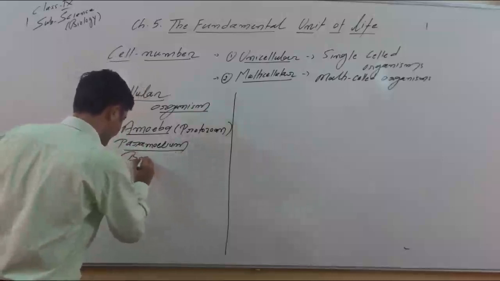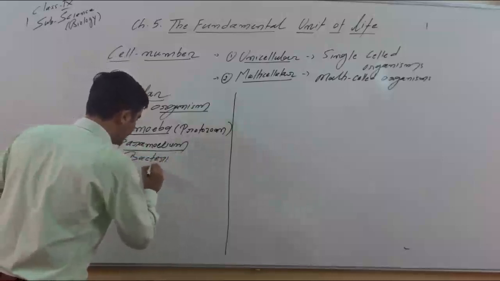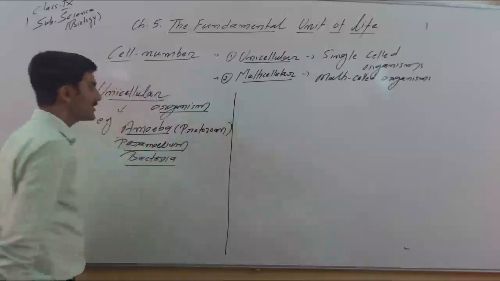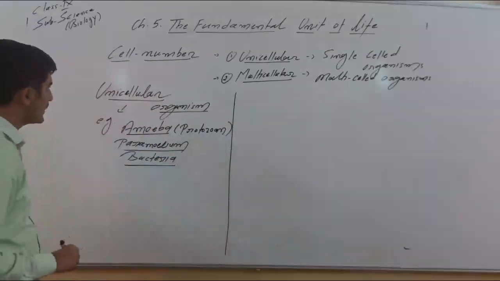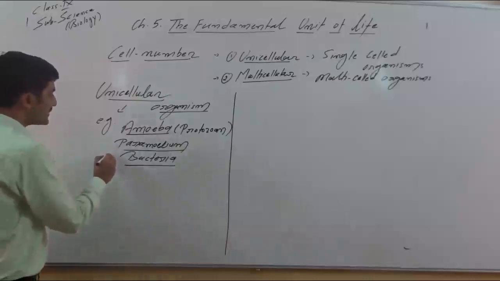And bacteria. All the bacteria also come under the unicellular. All these organisms are made up of a single cell.